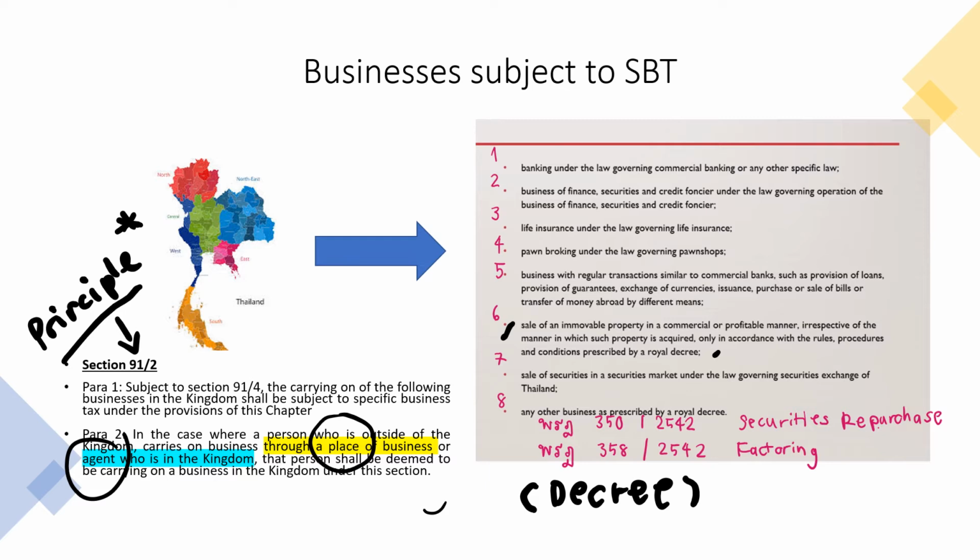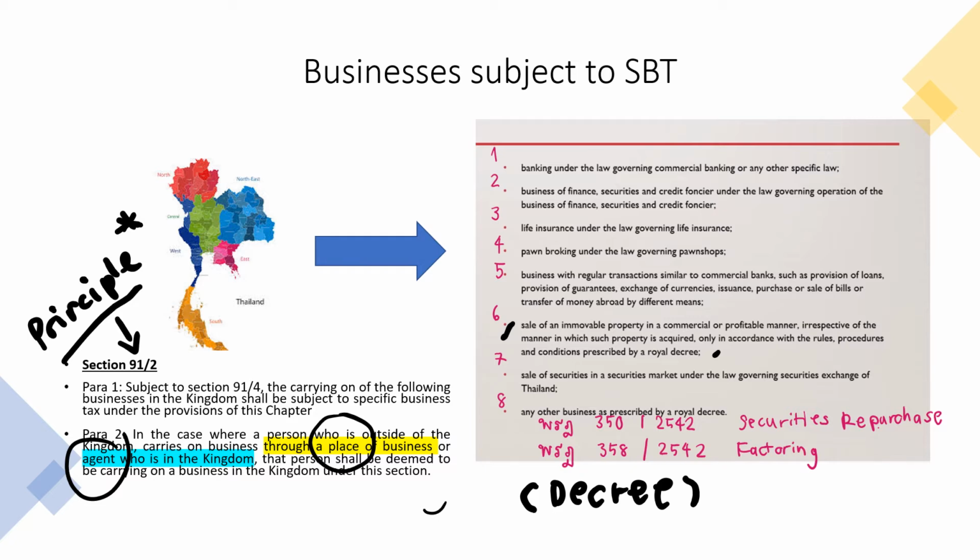And the seventh category is the sale of securities in the Stock Exchange of Thailand under the law on securities and stock exchange. And the eighth group is any other business that the lawmaker couldn't think of, but they say that in addition to the seventh category, the Ministry of Finance can add businesses that are subject to specific business tax by royal decree.